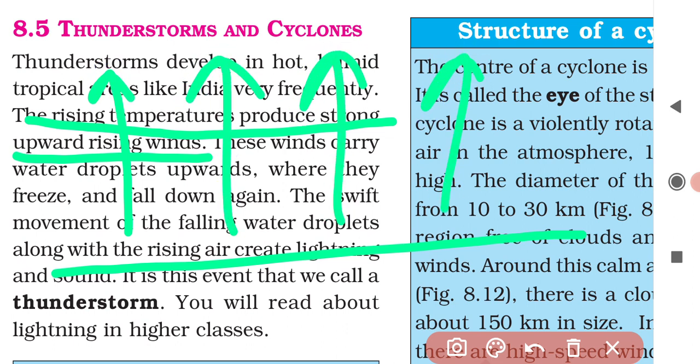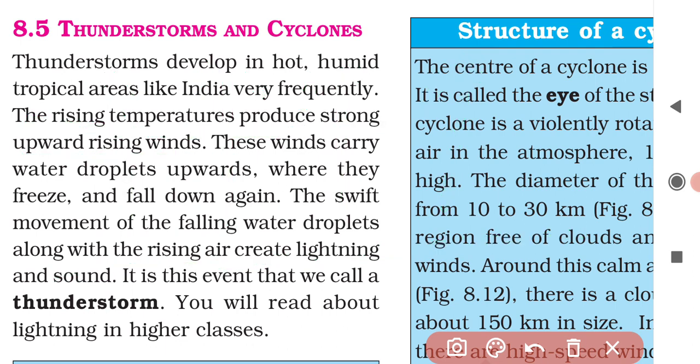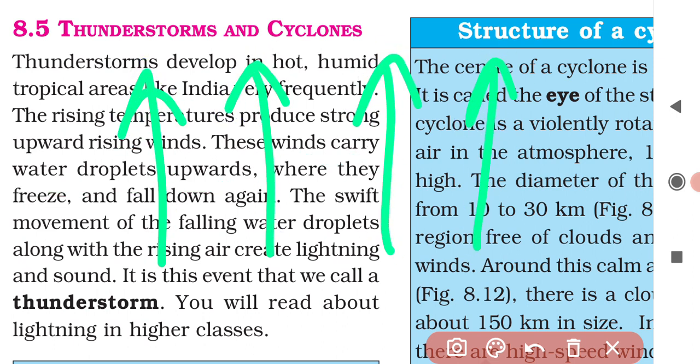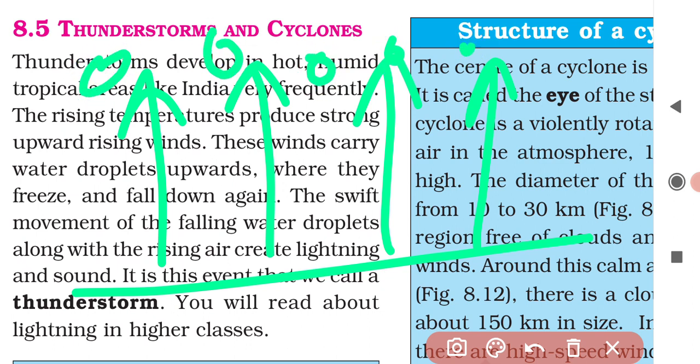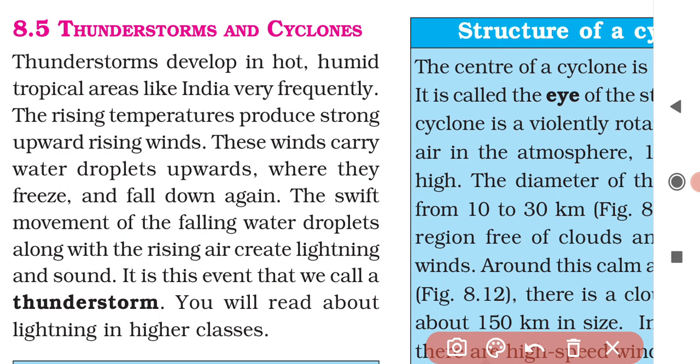So these winds carry water droplets upwards, where they freeze to form clouds.